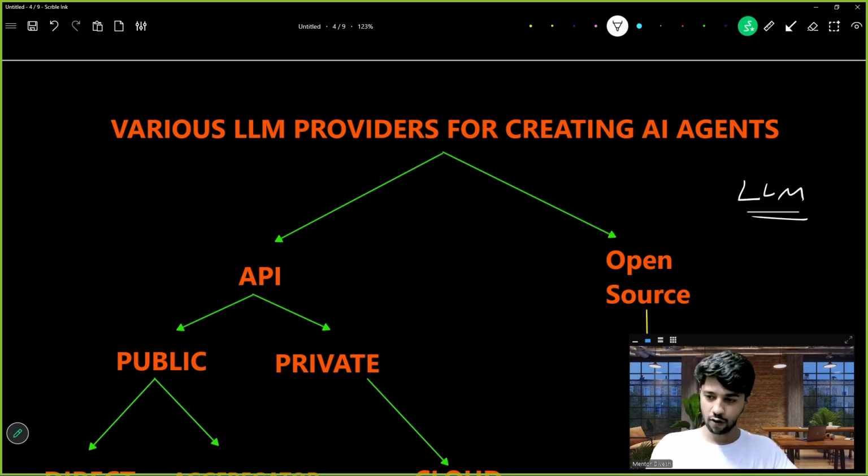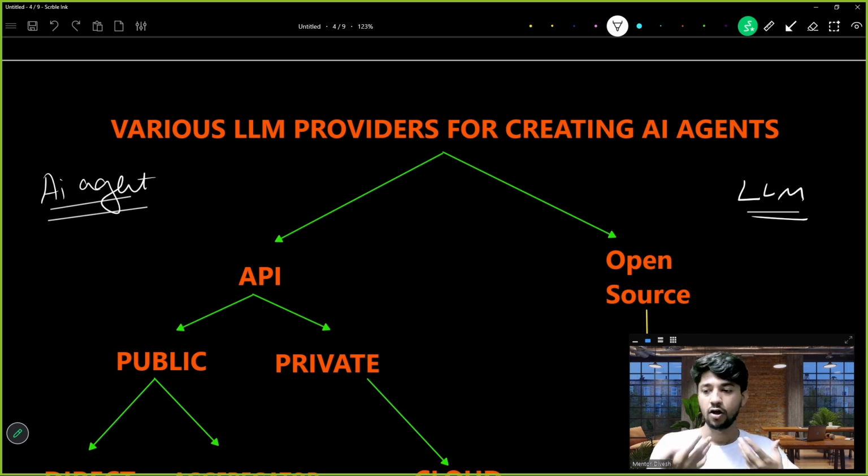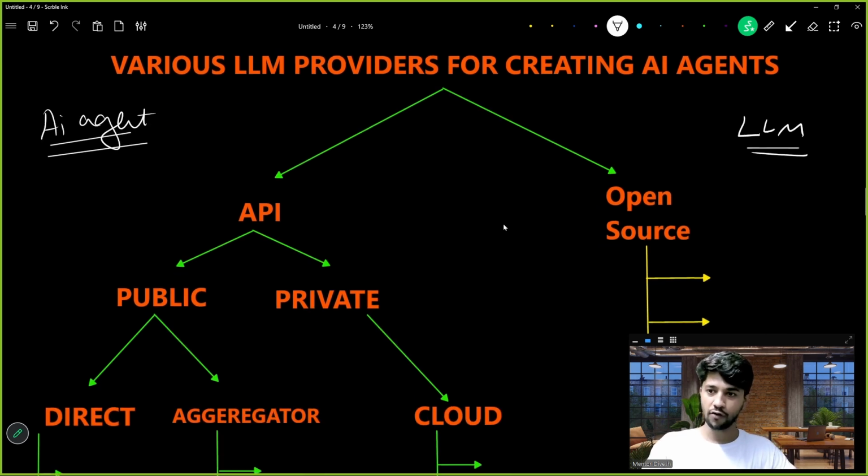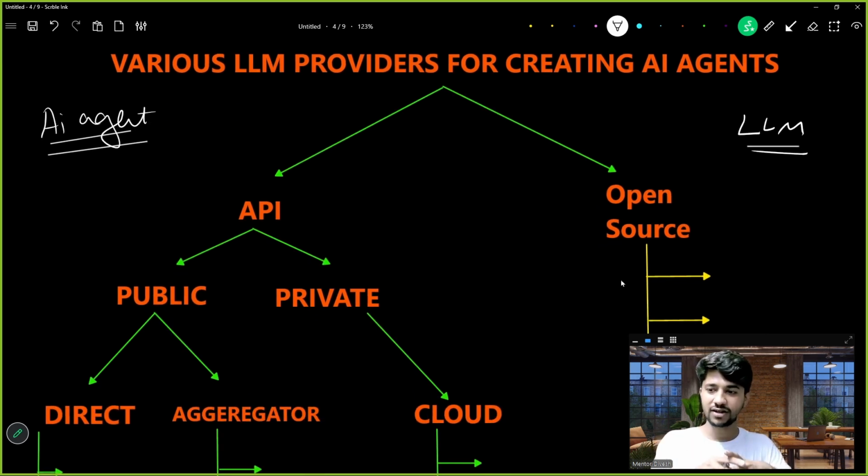All right, so now we are talking about the brains, the large language models. Whenever you want to make an AI agent, you will have to give it a brain. And to give it a brain, you have multiple choices: which is the smartest brain for my system, which is the best suited brain for my system. You have to literally take and configure the brain. So the topic we are talking about is various LLM providers, the market leaders which let us use their brains to make a system out of it.